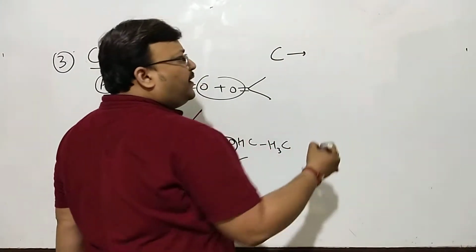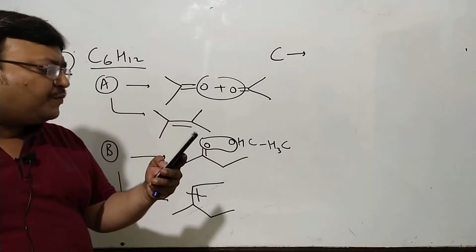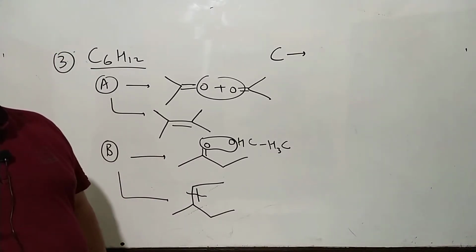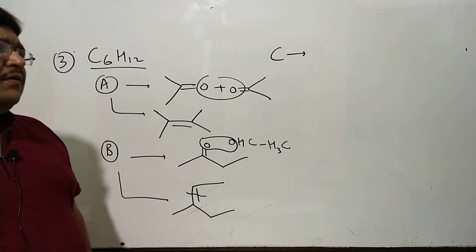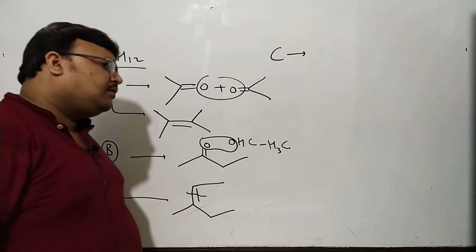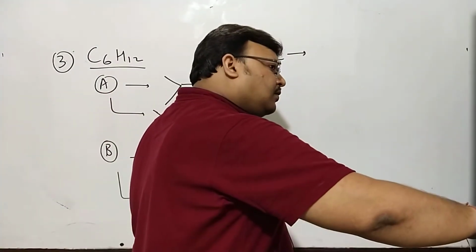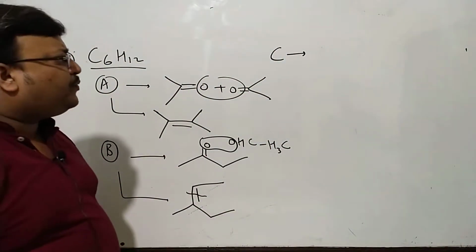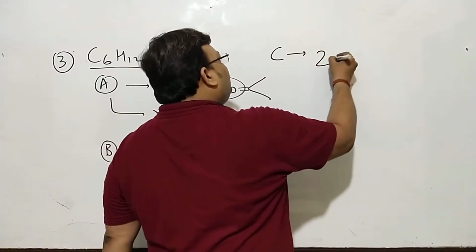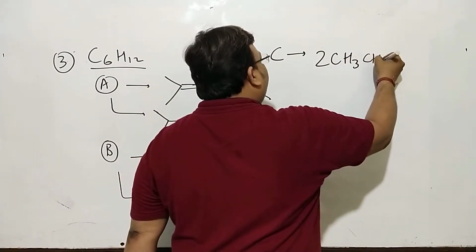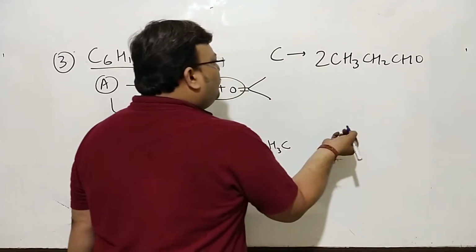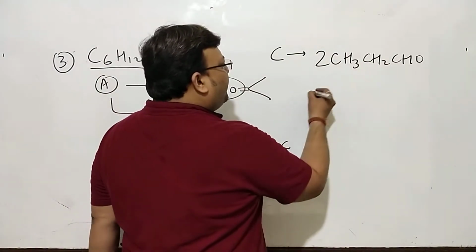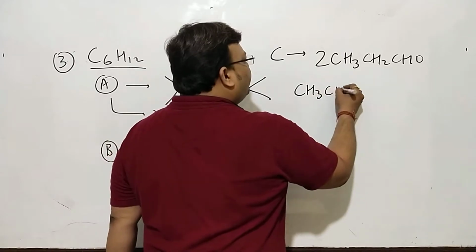Compound C gives you propanal only. So naturally, propanal only will mean there will be 2 moles of propanal. If C means propanal only, there will be 2 moles of propanal, and you will want to keep them next to each other.